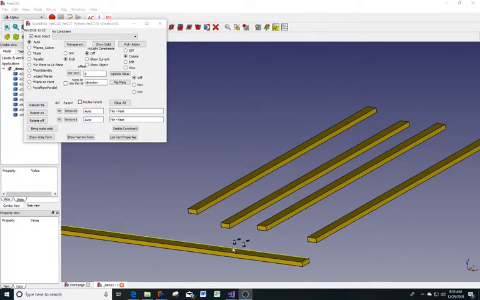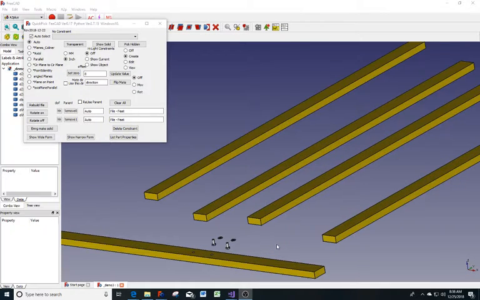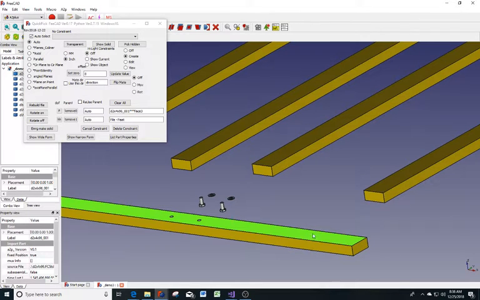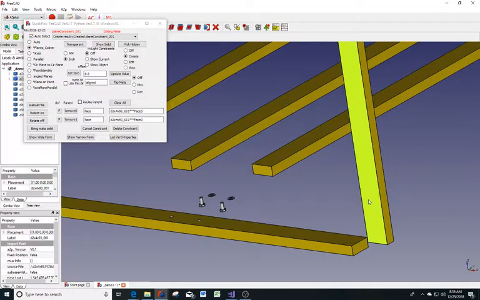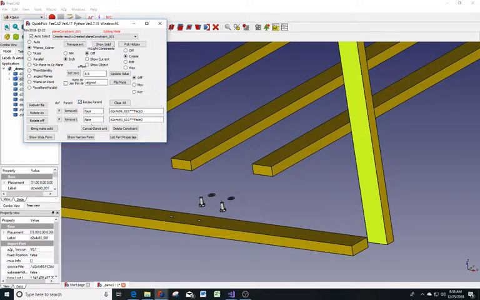I'm going to show you how you can reuse mouse clicks. We're building a wall here with the studs, and we create our first mate by clicking on this surface and this surface, which puts our studs up. I like that, so I'm going to click on the reuse parent, which will reuse our first click.